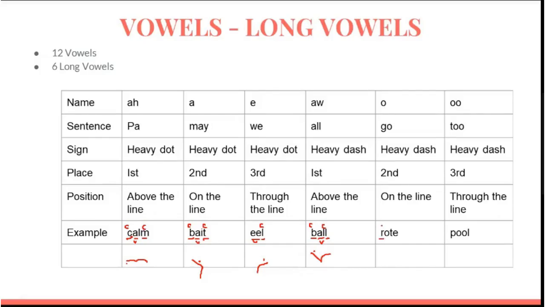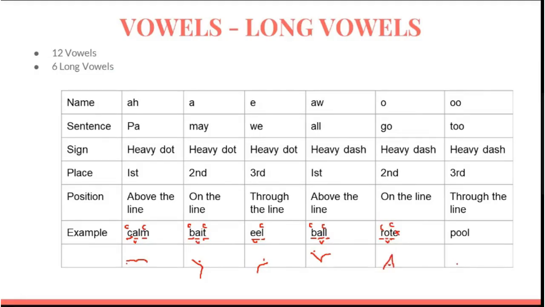Then road. R is a consonant. Q is also a consonant. O is a vowel. It is not pronounced. So we have to read. So it will be written on the line.